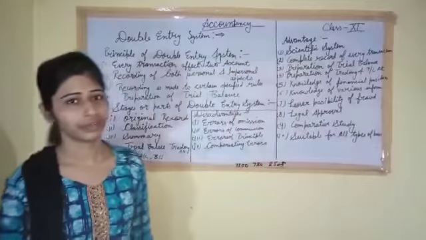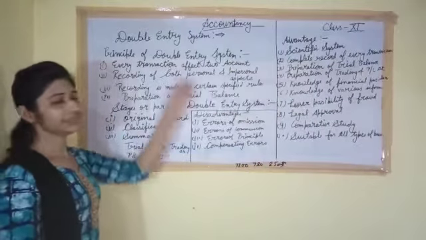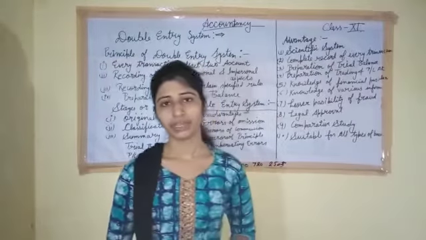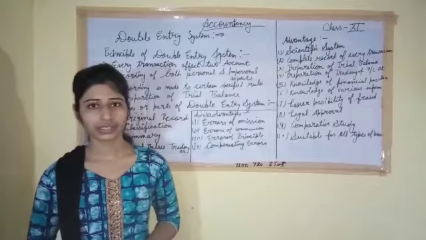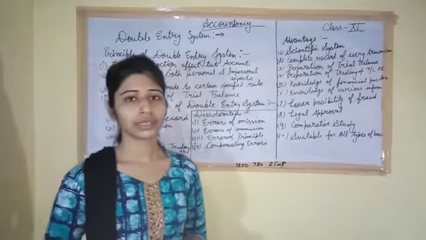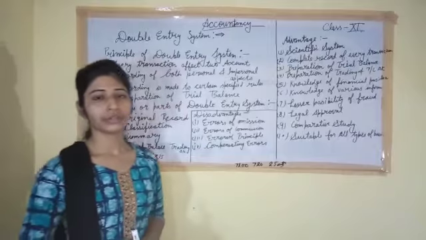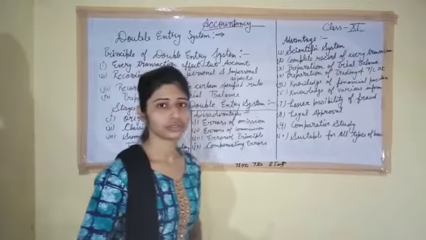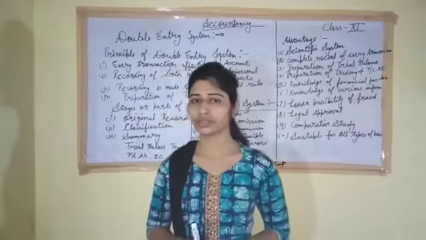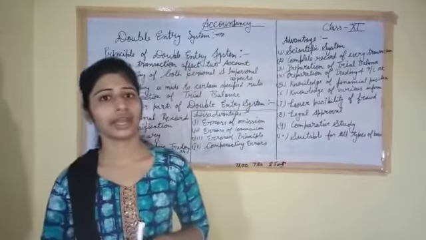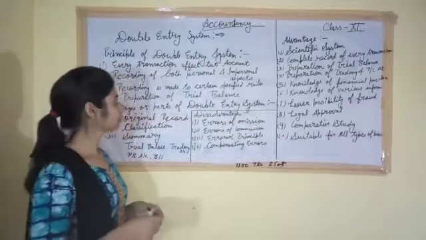Students, today we are going to discuss the double entry system. According to the double entry system, every transaction of the business has two aspects in opposite directions. For example, purchasing furniture for cash. In purchasing furniture for cash, there are two aspects: one is the furniture and another is the cash.